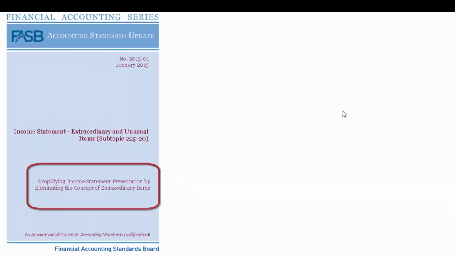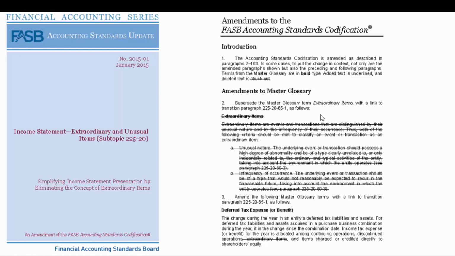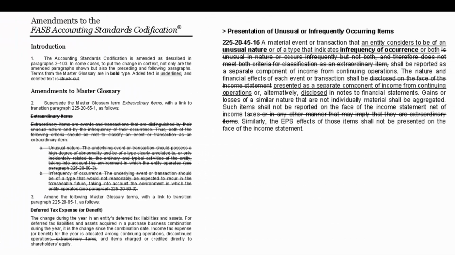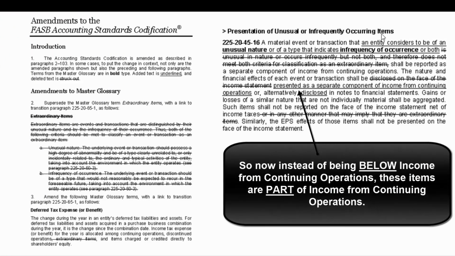So like I say, a couple years ago, they came out and said, let's simplify the income statement by eliminating the concept of extraordinary items. So they just eliminated them. They used to be items that were unusual in nature and occurred infrequently. And like I say, they would appear below income from continuing operations. And so now they say instead, things that are out of the ordinary, anything that's unusual or infrequent, gets reported as a component of income from continuing operations and or disclosed in the footnotes to the financial statements.